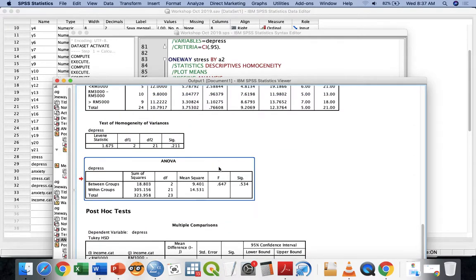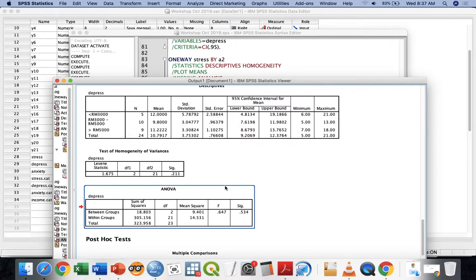So based on the ANOVA table here, F is 0.647, and then the p-value is 0.534, which is you are going to reject or fail to reject the null hypothesis? Reject or fail to reject? Fail to reject the null hypothesis. Therefore, your conclusion will be there is no significant difference of the depression score between income categories. Whether you are being paid less than 3,000, 3,000 to 5,000, or more than 5,000, your depression levels are similar to each group. Understand? So far, so good or not so good?